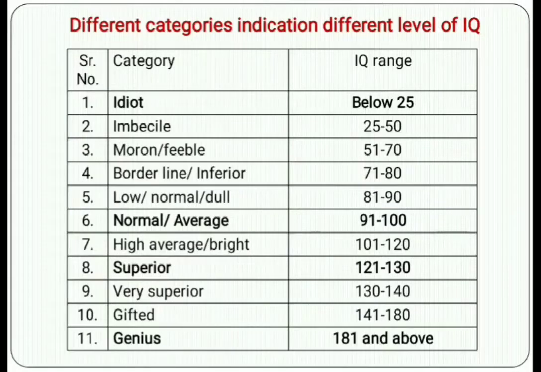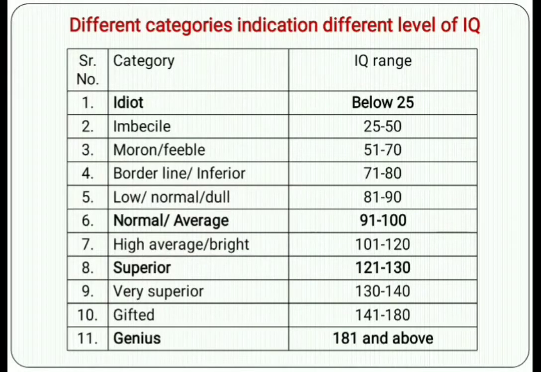The first category is idiot. The IQ range for idiot is below 25. In some tables it is given as below 20 or 24, but you should follow this table, that is below 25. Then imbecile, 25 to 50; moron or feeble, 51 to 70; borderline or inferior, 71 to 80;